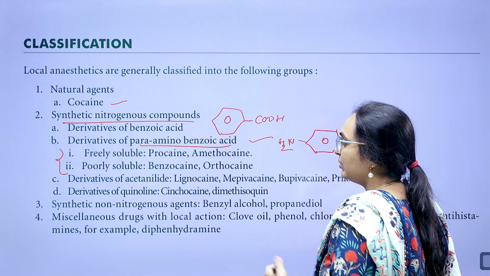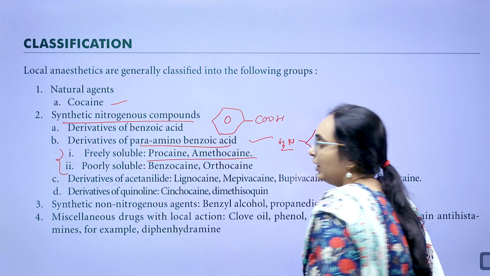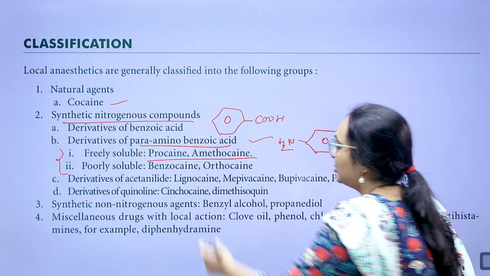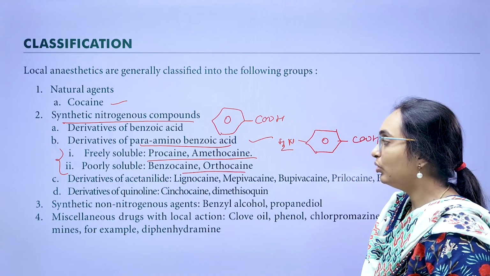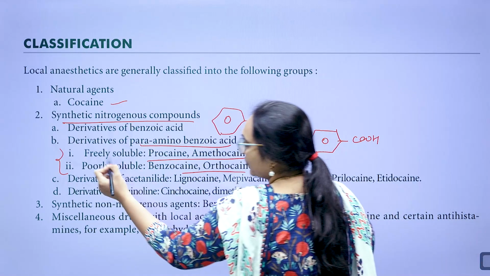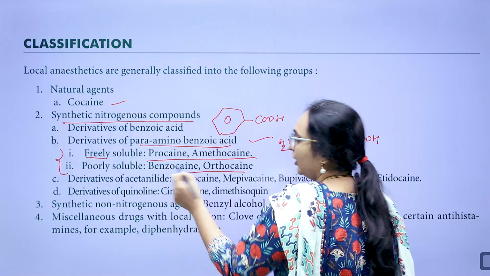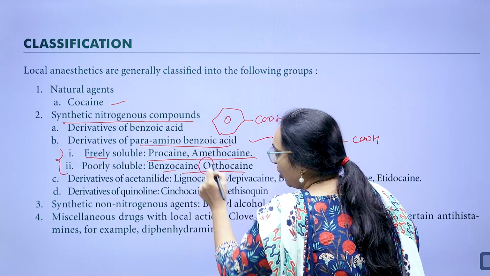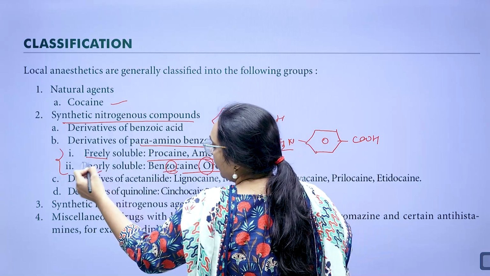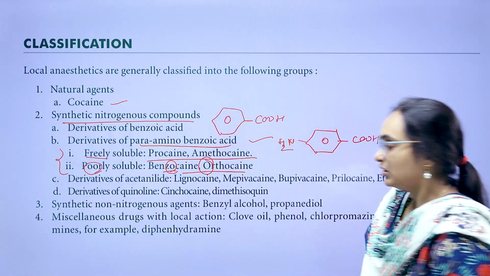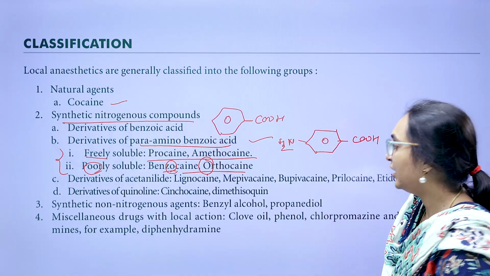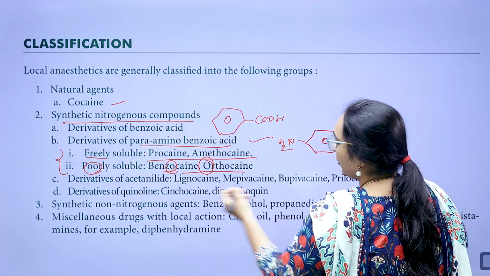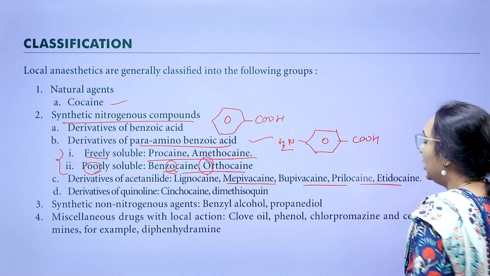Freely soluble examples are procaine and amethocaine, and poorly soluble examples are benzocaine and orthocaine. Next, anilide derivatives, acetanilide derivatives: lignocaine, mepivacaine, bupivacaine, prilocaine, etidocaine.